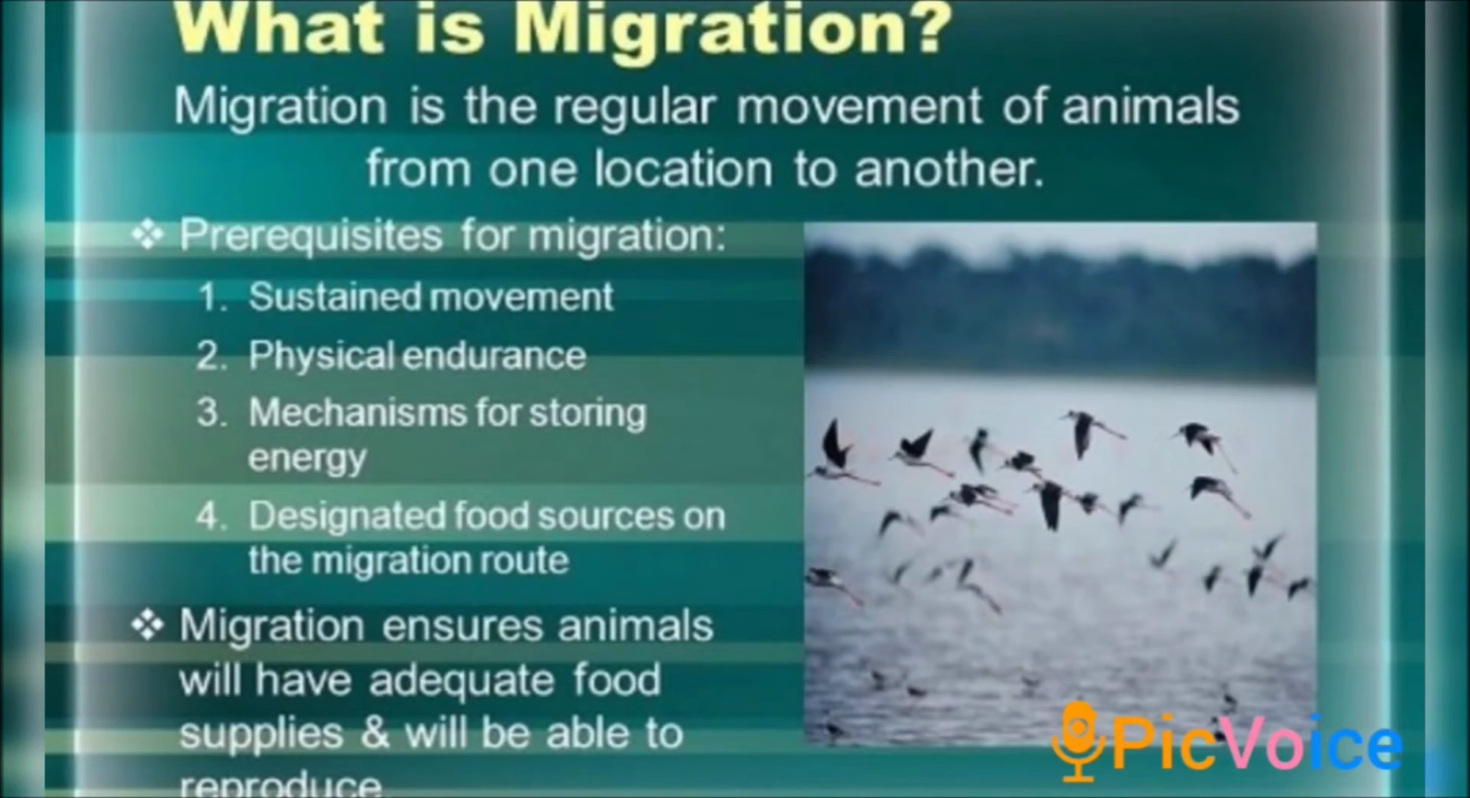Sustained movement requires physical endurance, and there are designated food sources on the migration route. The migration ensures animals will have adequate food supplies and will be able to reproduce. According to the situation, the migration takes place. Migration is the regular movement of animals from one location to another.